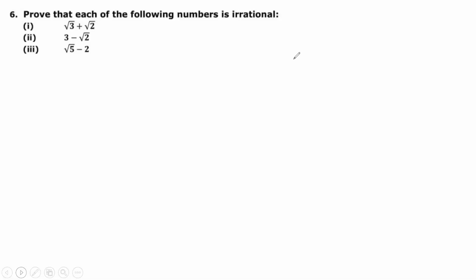So let me show you once, then you will solve it for the others. Okay. So in the first question, let under root 3 plus under root 2 is equal to x. You have taken under root 3 plus under root 2 is equal to x, and let x be a rational number.